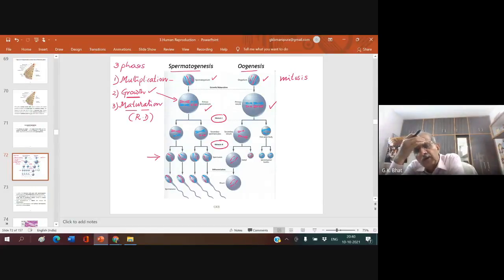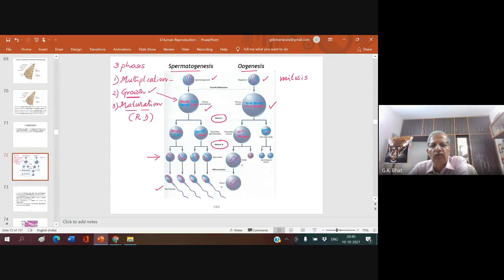These four daughter cells in spermatogenesis are called spermatids, and they get transformed to spermatozoa in case of males. In case of females, only one of these four daughter cells grows further, enlarges, and forms an oocyte, which gets transformed into ovum.